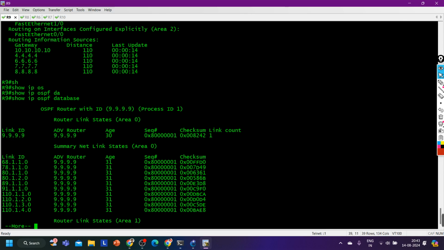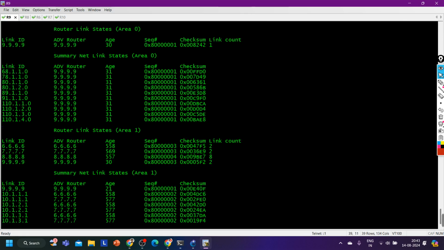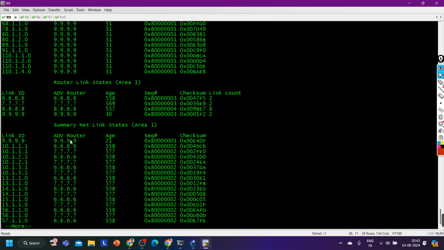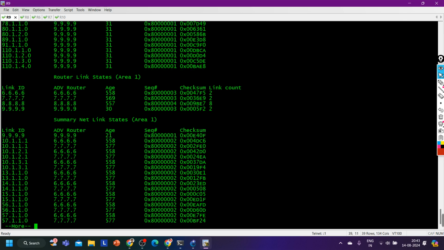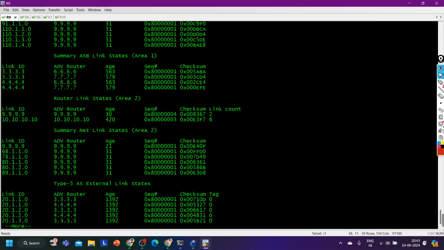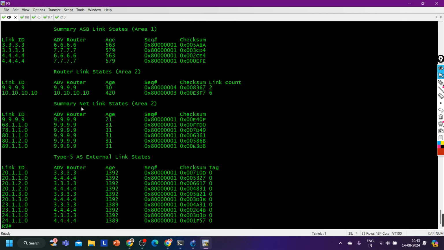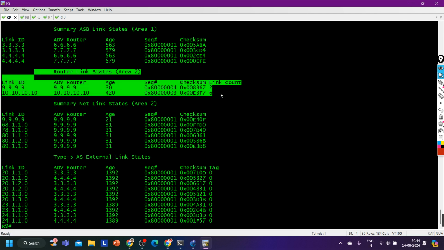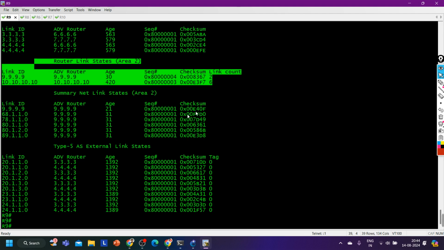So show ip ospf database. Router LSA of area 2.